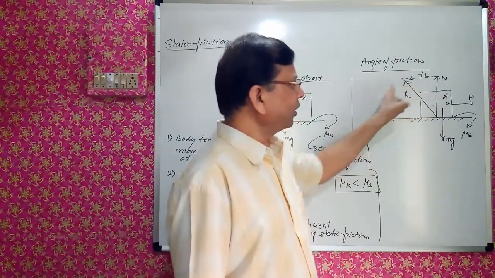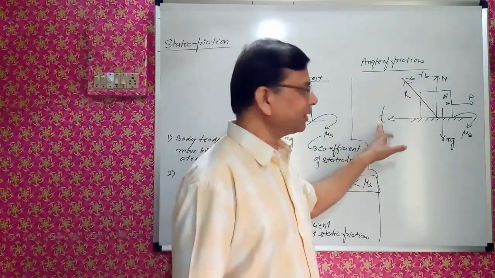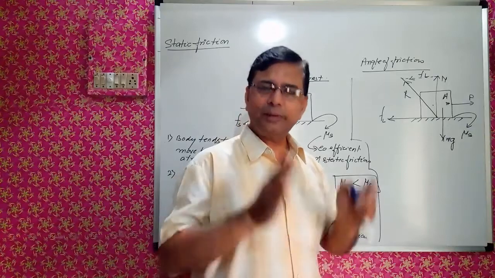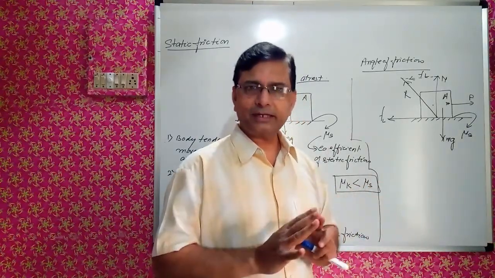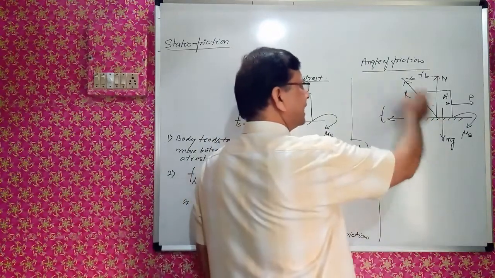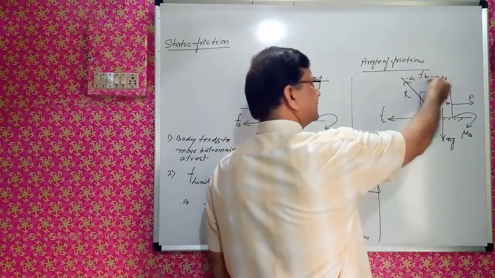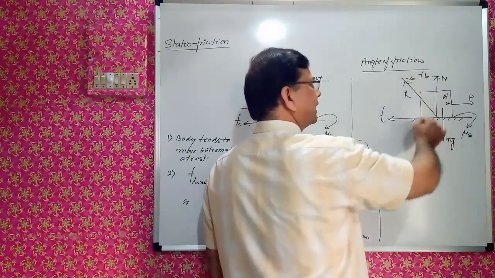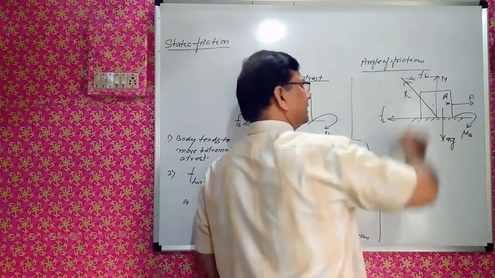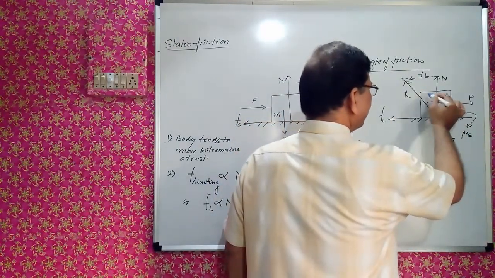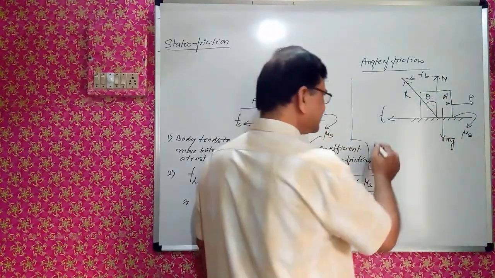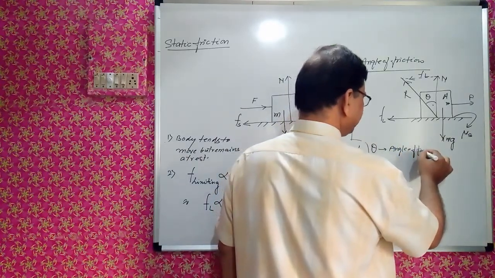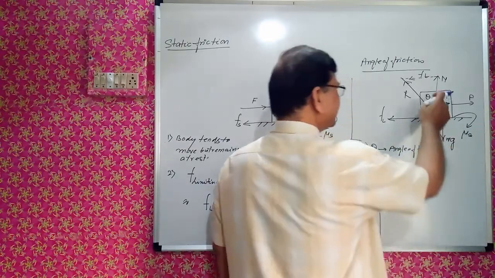So by the triangle law of vector addition, because normal reaction is a vector quantity, these forces are vector quantities, so these will be added as addition of vectors is being done, right? So this is the resultant, this is the normal reaction, this is FL, direction of normal reaction is this, direction of FL is this. So by the triangle law of vector addition, this is the resultant. The angle made by this normal reaction with the resultant is called the angle of friction, right? This is the angle of friction.